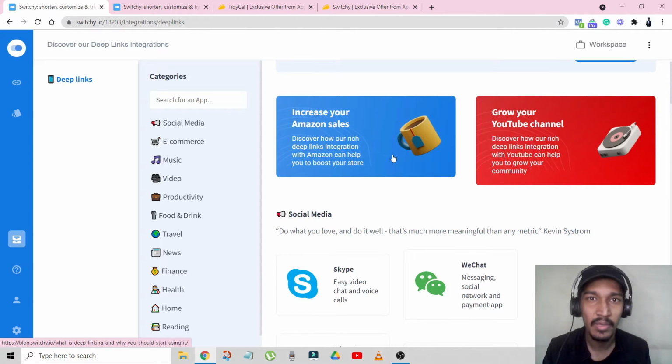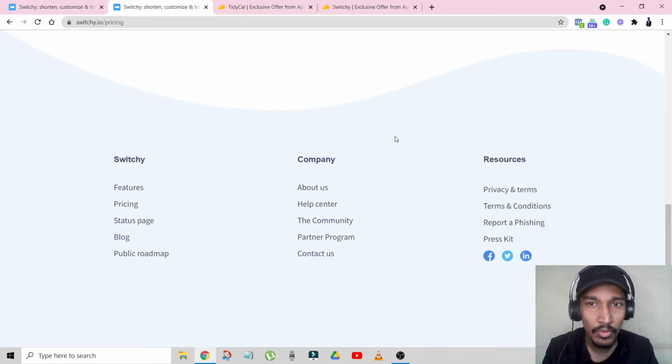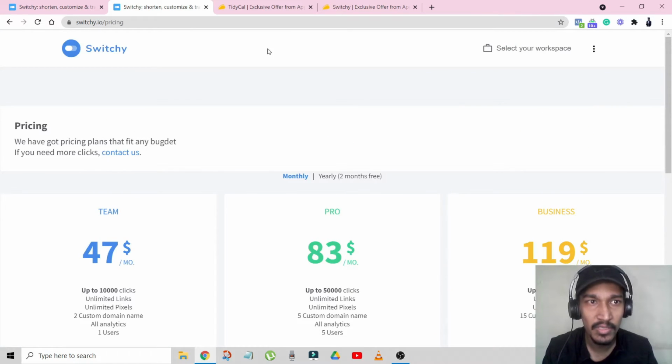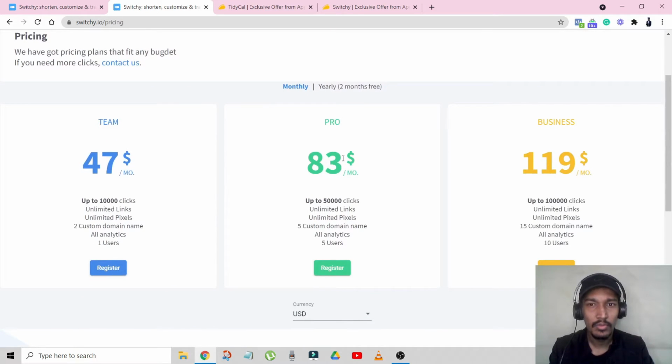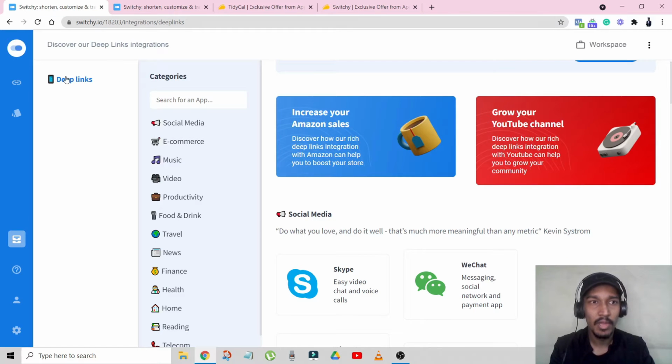Now what is a deep link? So let's say this is a link, switchy.io/pricing, but let's say I want to go to exactly this page, not this page. So let's say I refresh this page, the thing that would load in front of me is this page, correct? But I want to go over here, so the page loads but it shows this part. That is called deep linking. That means linking to a deep part of the web page or the app. That is called deep linking, and you can do that through Switchy.